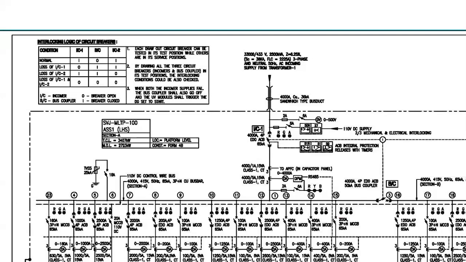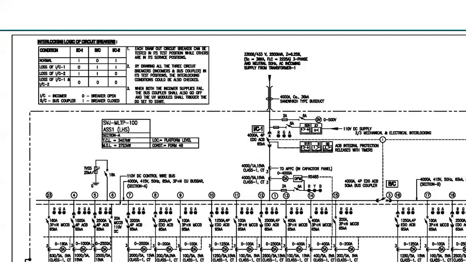With a 4000 ampere frame size ACB, you can have a short circuit release of 3200 ampere. In that case, the maximum operating current will be limited to 3200 ampere, not more than that.